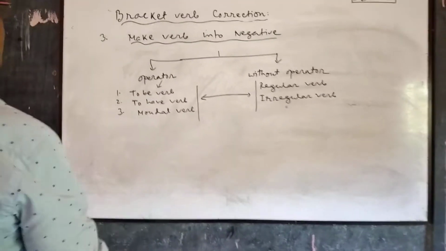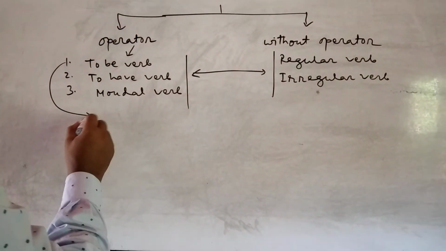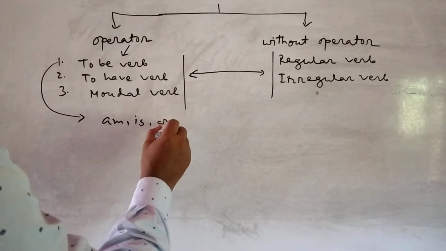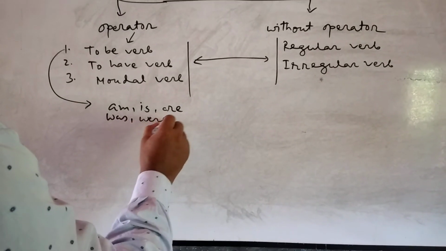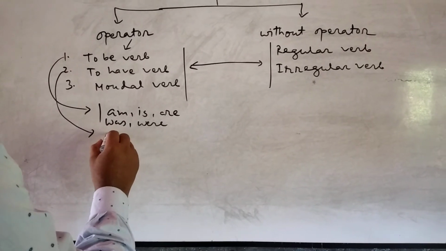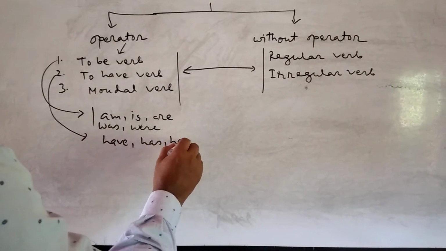What is to be verb? To be verb means am, is, are, was, were. To have verb means have, has, and had.